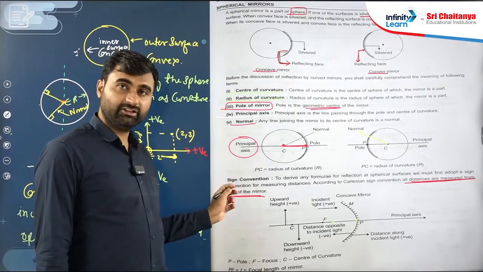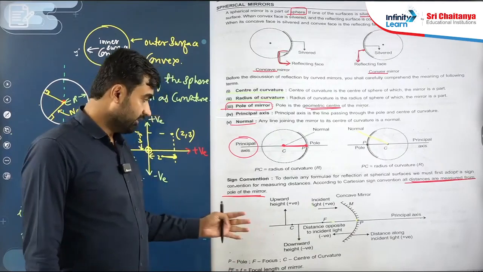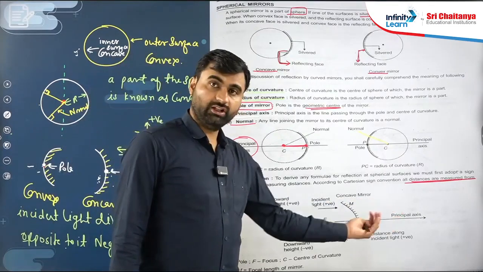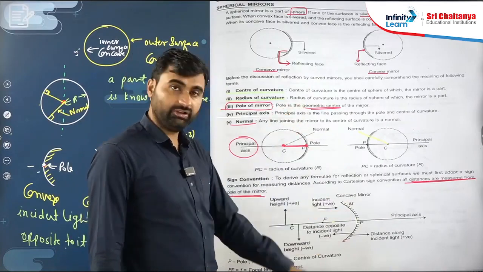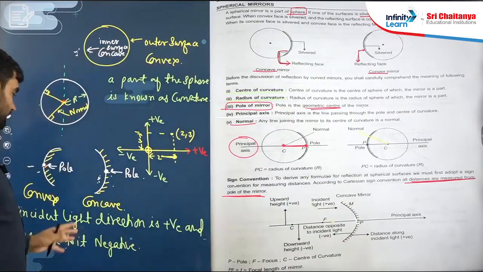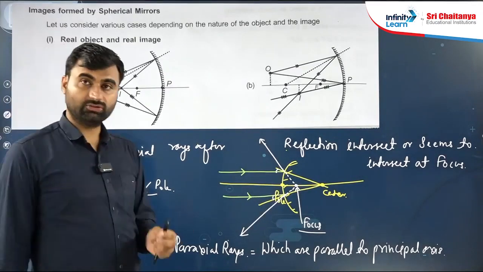Here we discussed the sign convention. This one also we will use. Incident ray direction is positive and opposite to it negative. Above the principal axis positive and below it negative. All these we discussed. Then we discussed the meaning of focus.